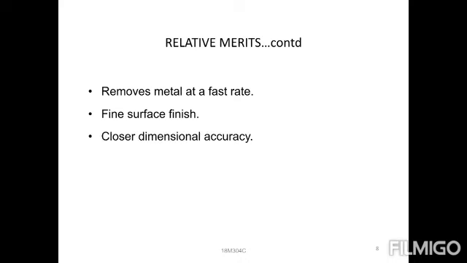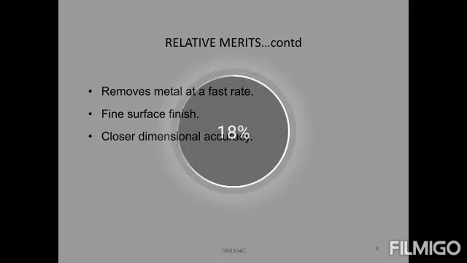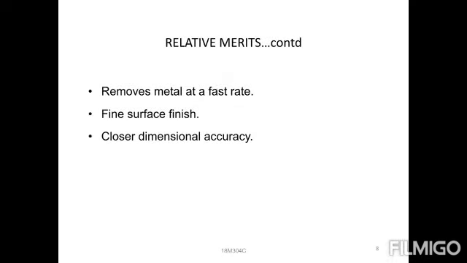It means we can get the maximum amount of material removed from the workpieces, and as well as, how much accuracy we need, that much accuracy we can get with the help of the machine. In the conventional process we can't get perfect accuracy, but with the help of a milling machine we can get closer dimensions also.